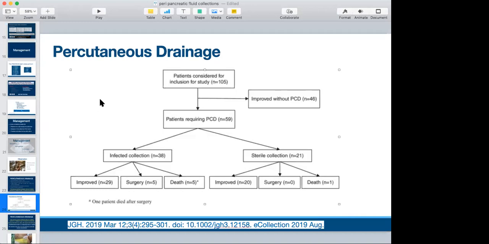So this is one study I'm quoting from PGI Chandigarh. I'm deliberately giving Indian examples because we will know what the scenario is and how it is happening with us. Here they did a study on 105 patients with peripancreatic fluid collection, out of which 59 required percutaneous drainage. Of these, 38 were infected collections and they improved with percutaneous drainage, and 5 required surgery, and mortality was seen in 5. Sterile collection was in 21 cases, which improved with percutaneous drainage in almost 20%, and death was seen in 1, though it is not specified.